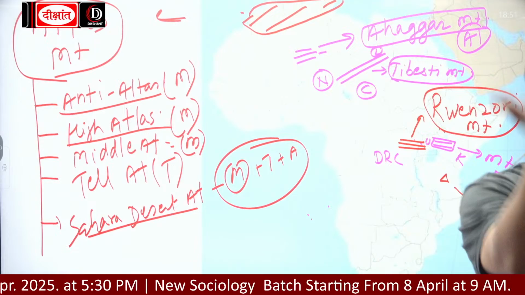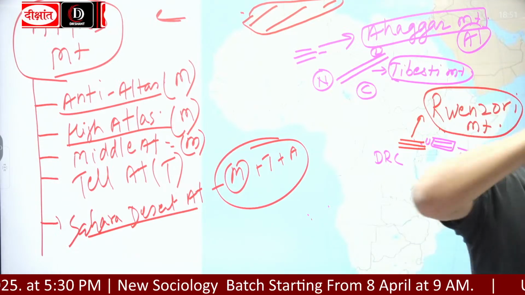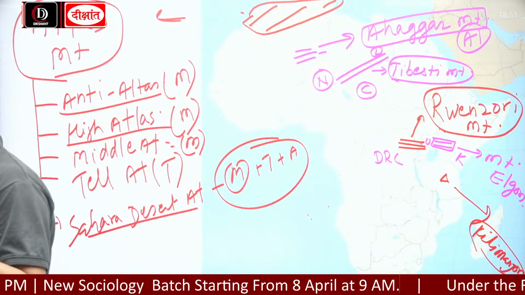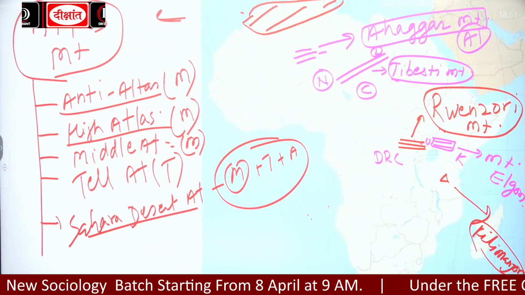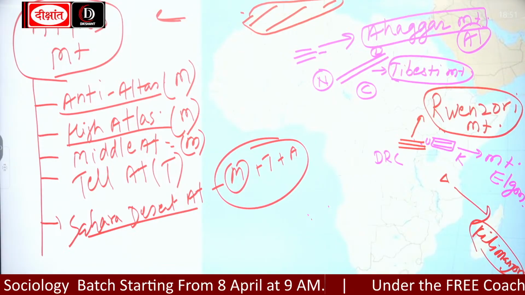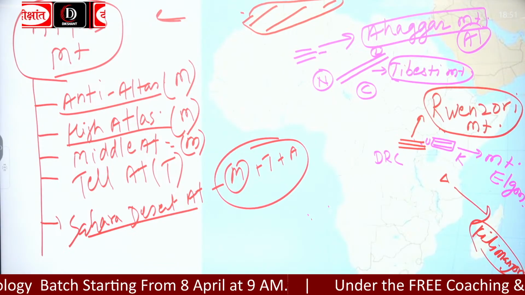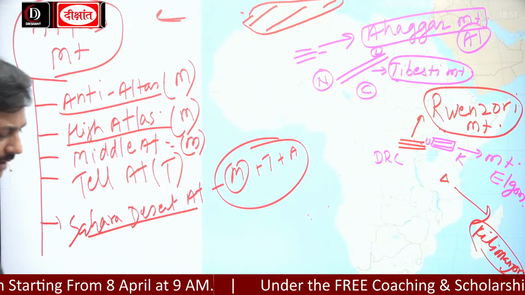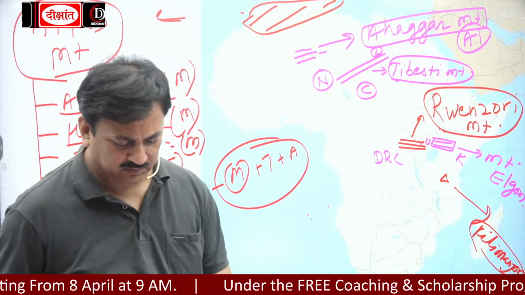Okay, this is because of elevation. As you go up, what happens? The temperature decreases by 1 degree Celsius after every 165 meters of height, which is called the normal lapse rate. Okay, now, so this is Mount Elgon.